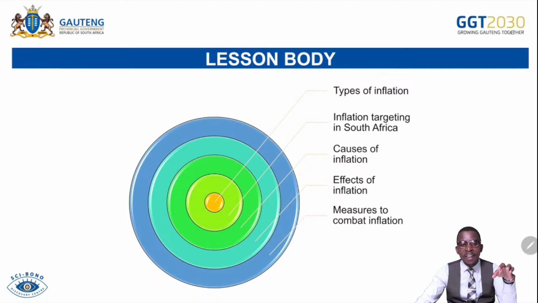We know that if inflation is too high, that creates social instability and economic instability. If we talk about social instability, we refer to a high level of crime and lower levels of living standards. So we find people living under poverty or even absolute poverty, because they cannot afford their basic needs. It is therefore important for the government to make proper decisions. Whenever it plans the national budget, it has to use indicators related to inflation, money supply, as well as interest rates, so that a proper decision can be made on the allocation of funds and resources to the public. Knowing that will guide you better to understand the main thing about inflation.